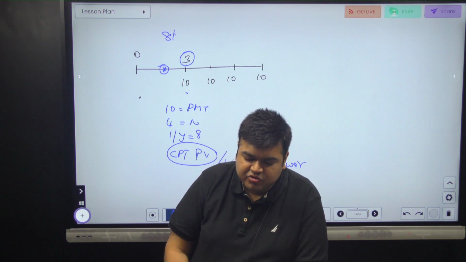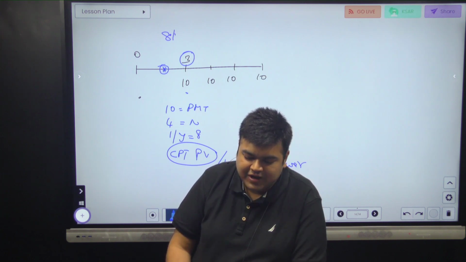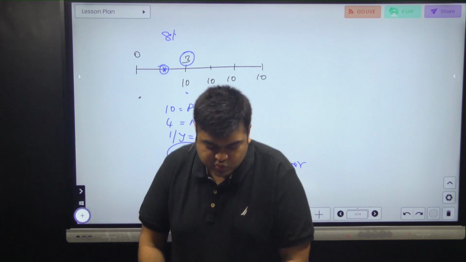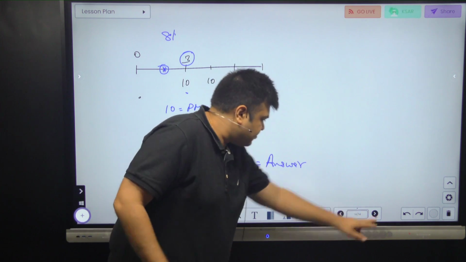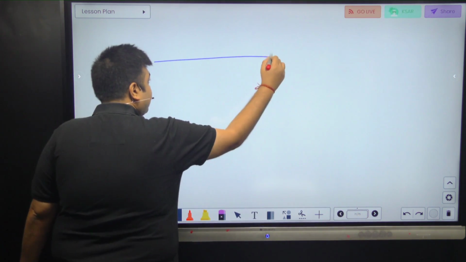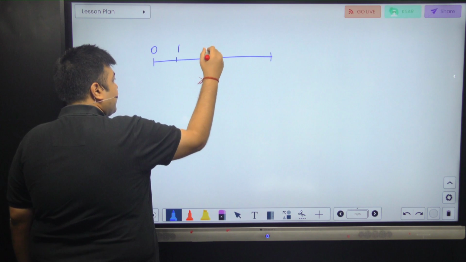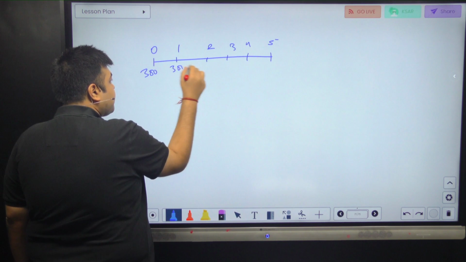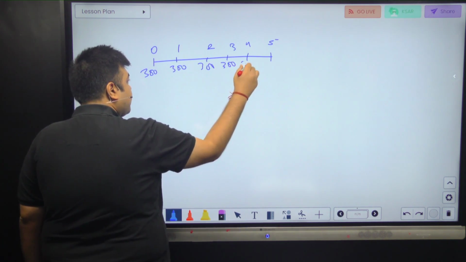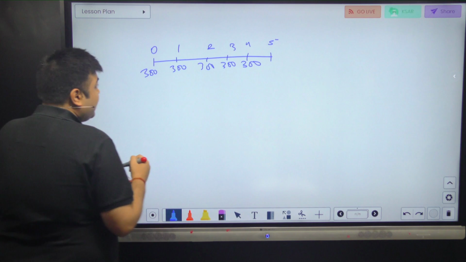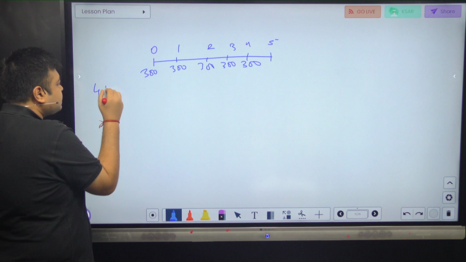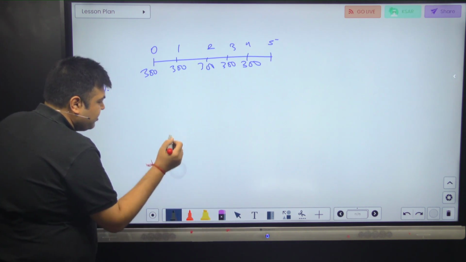An investment pays 300 annually, annuity question, for 5 years, with the first payment occurring today. The present value of the investment at 4% annual rate is closest to: 300, 5 years, 4%. $300 for 5 years starting from today and 4% annual. So let's very quickly see how many ways I can do this.